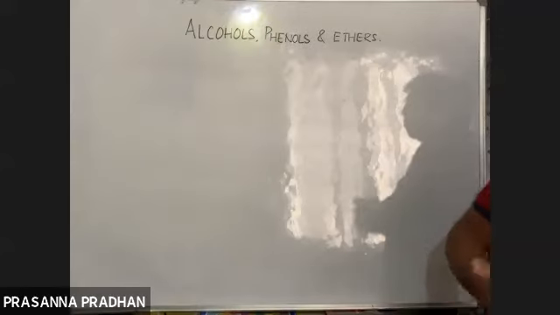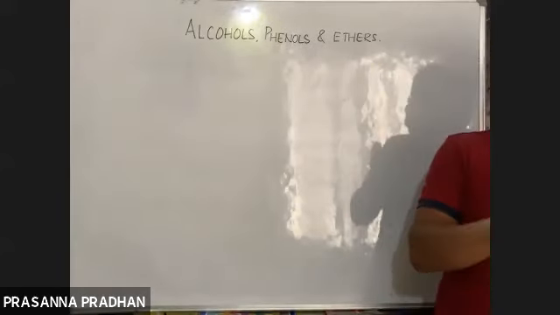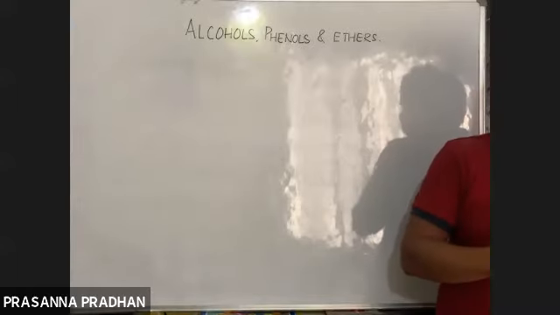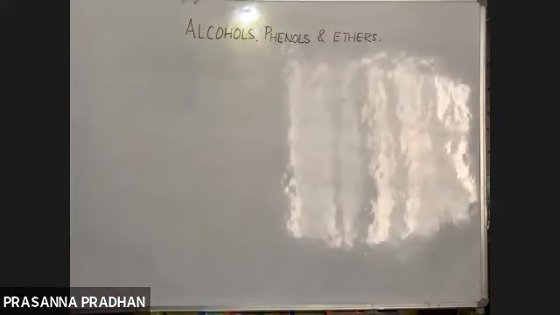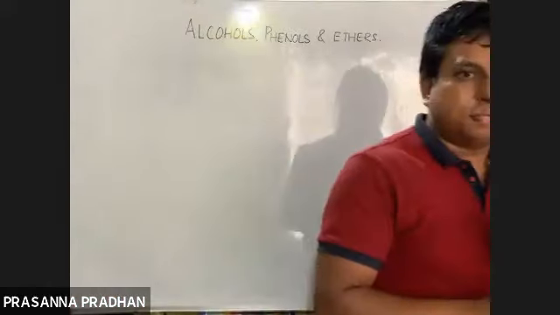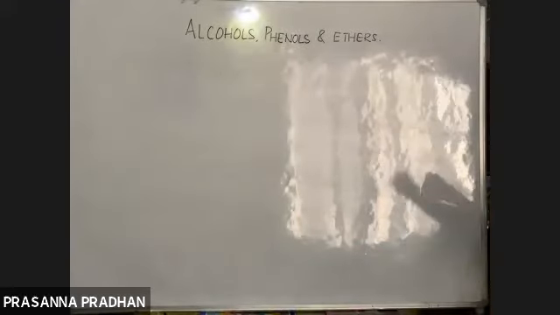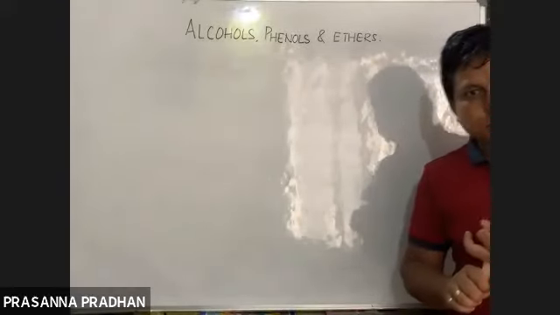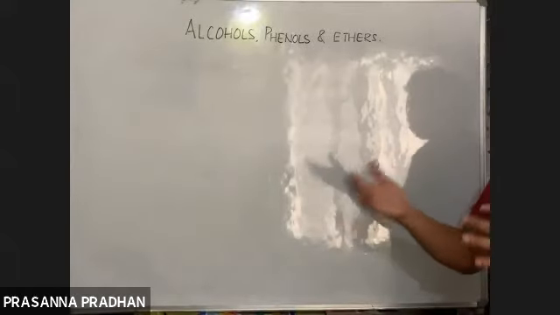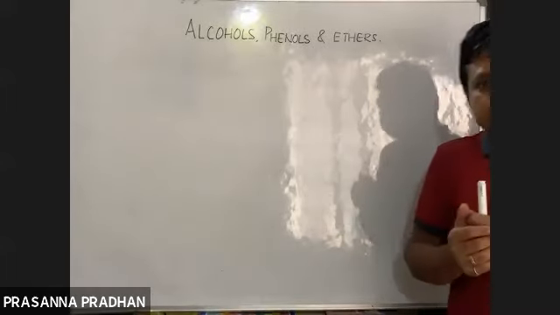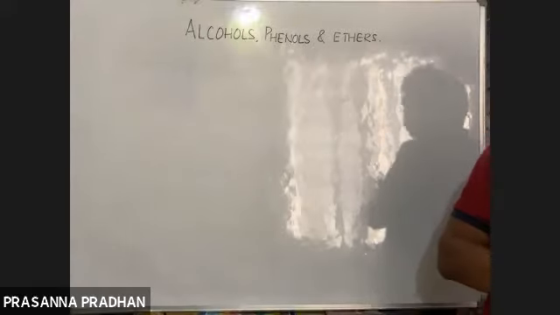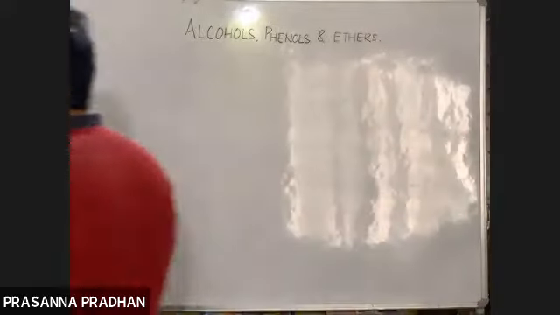I'm not going to go into details because classification we have already done in the first chapter, and it's the same thing. I'm just going to recapitulate what we have done. We have classified on the basis of hybridization of carbon atom, and on the basis of number of functional groups. There are various ways in which we can classify an alcohol. We can classify it by the type of carbon atom to which the OH group is attached: primary, secondary, tertiary alcohol. I'm just going to go through it quickly.